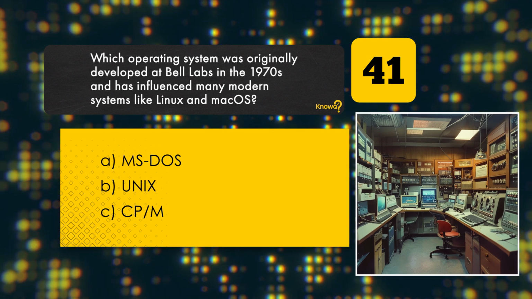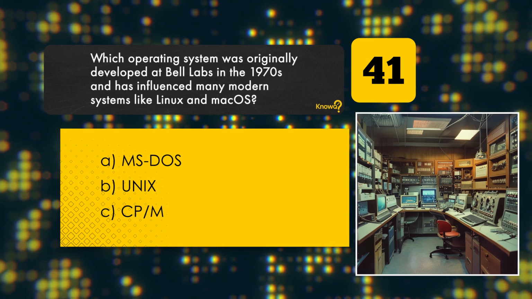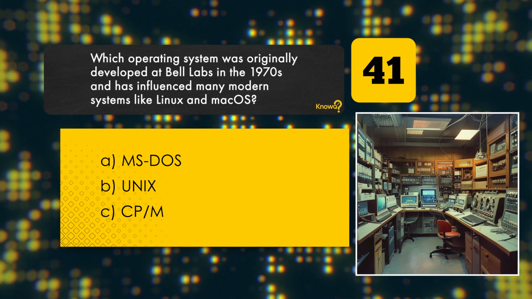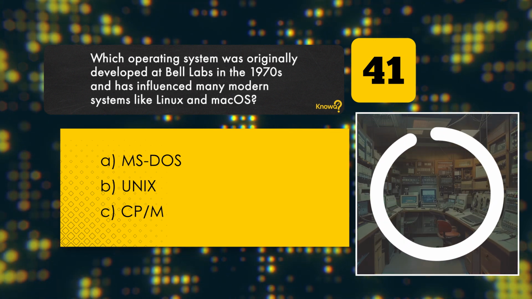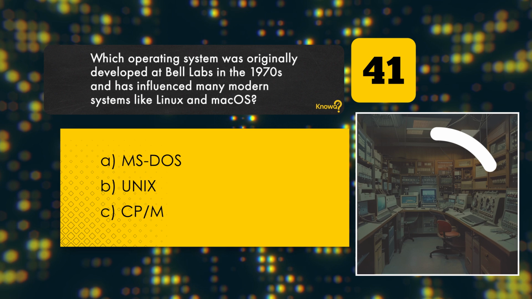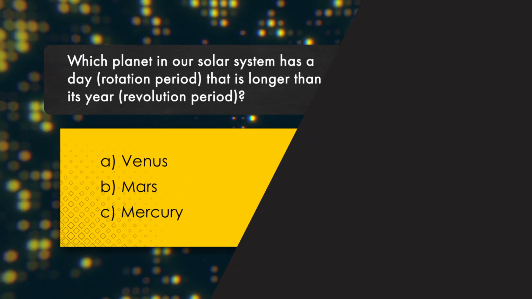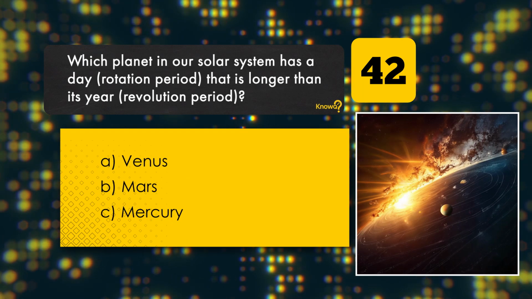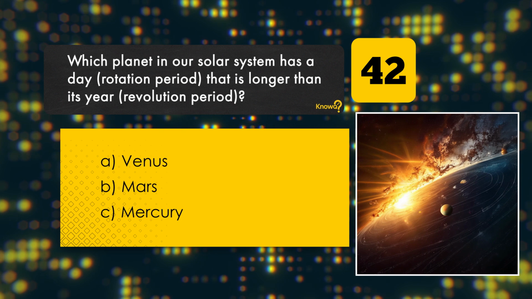Which operating system was originally developed at Bell Labs in the 1970s and has influenced many modern systems like Linux and macOS? MS-DOS. Unix. CP/M. Correct answer: Unix.